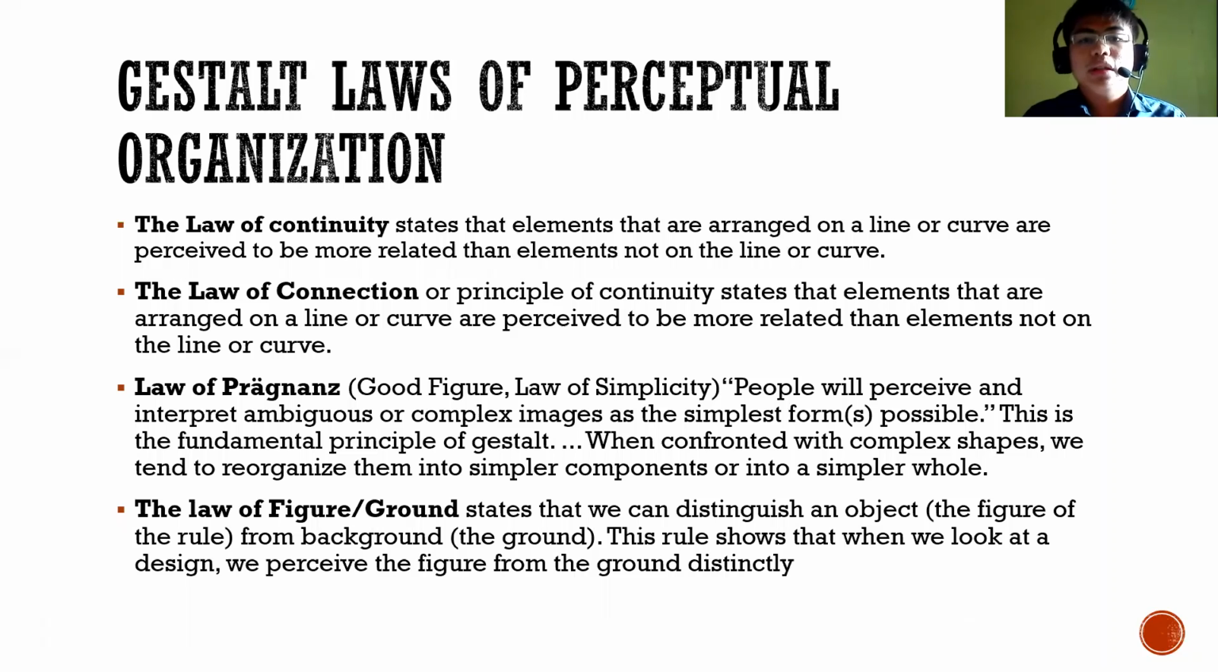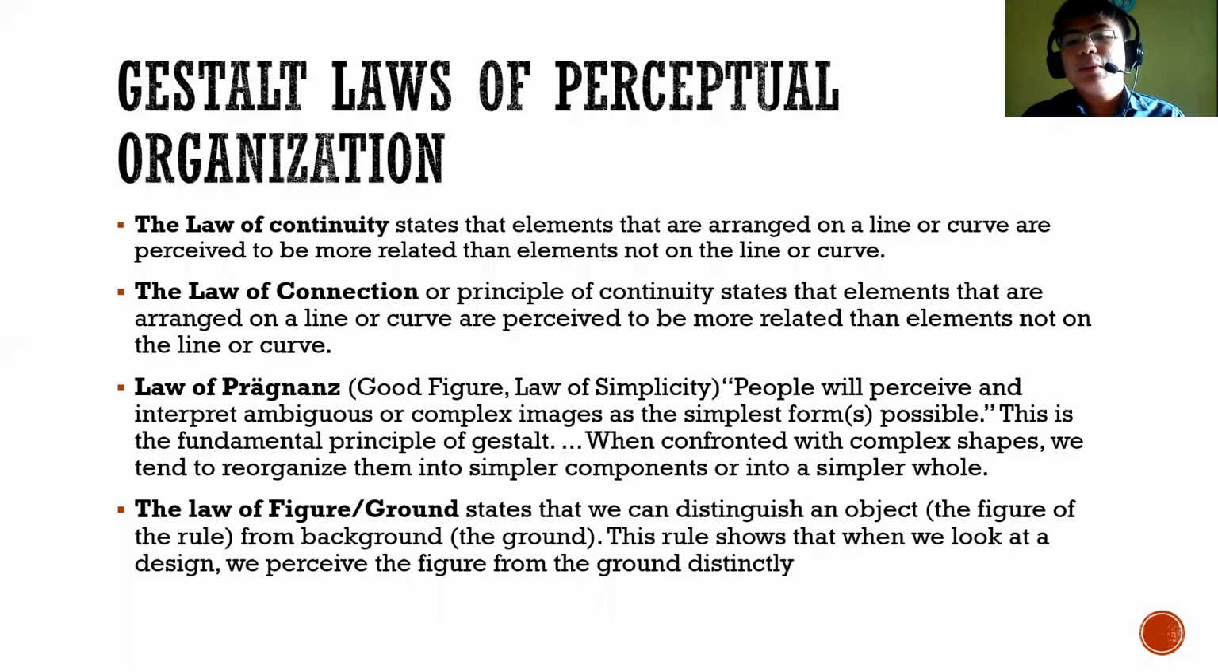Another law is the law of continuity, which states that elements that are arranged on a line or curve are perceived to be more related than elements that are not on the line or the curve. And the other one is the law of connection, or the principle of continuity, that states that elements arranged on a line or curve are perceived to be more related than the elements not on the line or the curve.